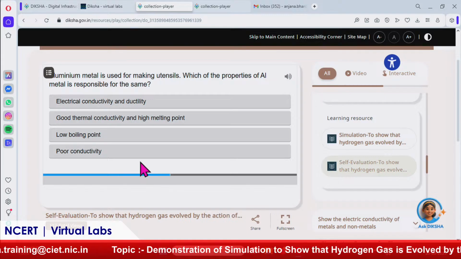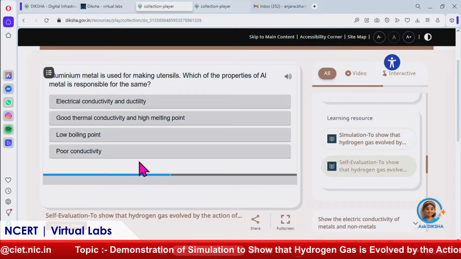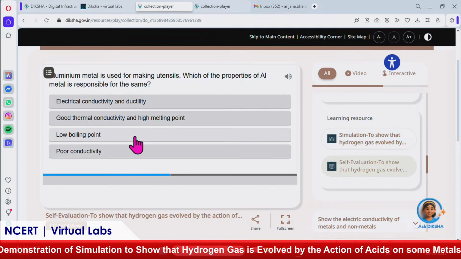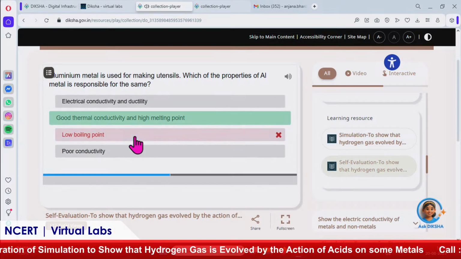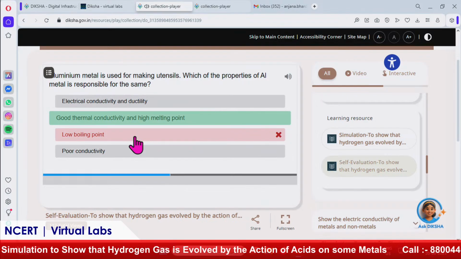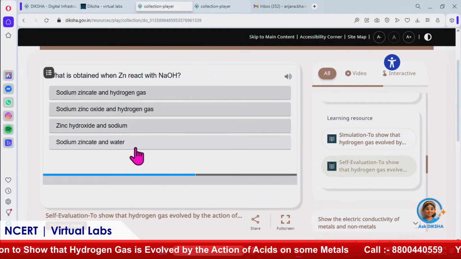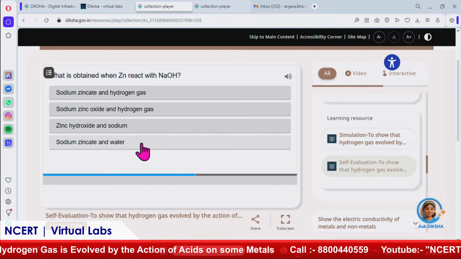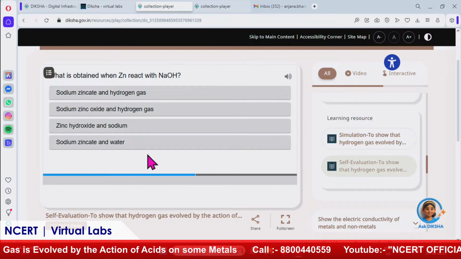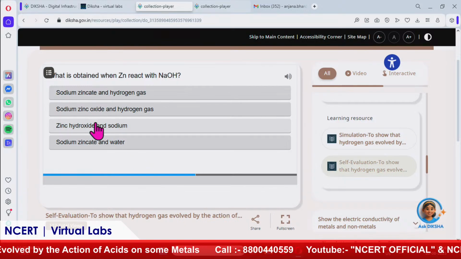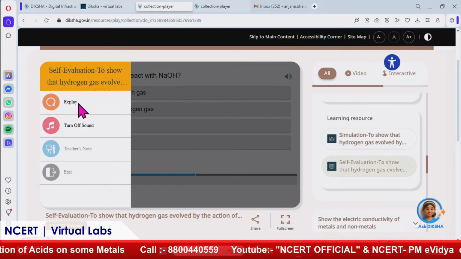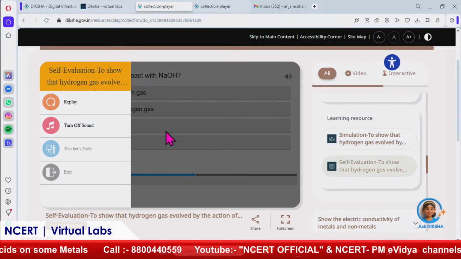Now the next question is, aluminium metal is used for making utensils. Which property of aluminium metal is responsible for this? If we don't know the answer, we can select any answer. Now it's showing that it's incorrect, and the correct answer is good thermal conductivity. So if I don't know the correct answer, I can always go back to the theory portion. If we want, we can also replay or restart the self-evaluation in between.